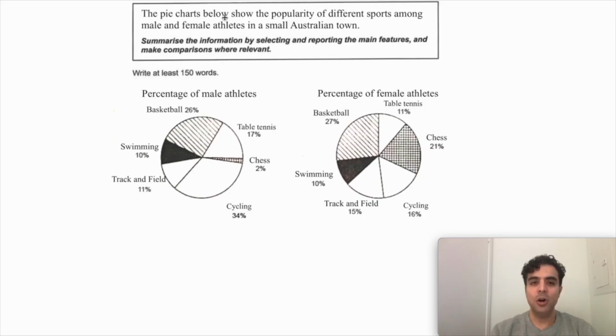It says the pie charts below show the popularity of different sports among male and female athletes in a small Australian town. Let's see how we're going to paraphrase this. Ready? Let's go. Step 1.